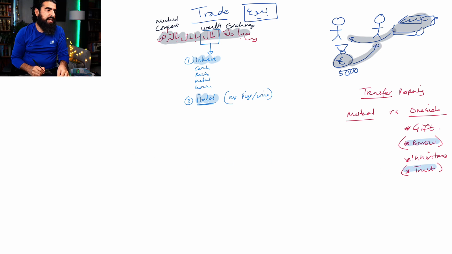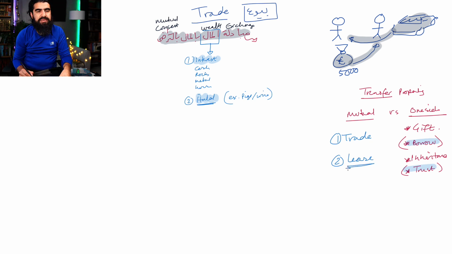Okay, now let's go back to mutual then. So mutual is either through trade, or number 2, it's through leasing. To lease something, to hire, to rent out to someone. And these 2 are generally mentioned by the Muslim scholars as well. So now let's go back to mubadala then.